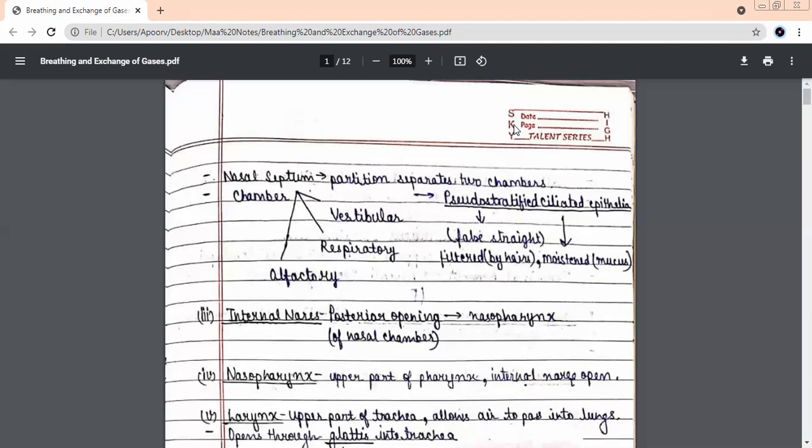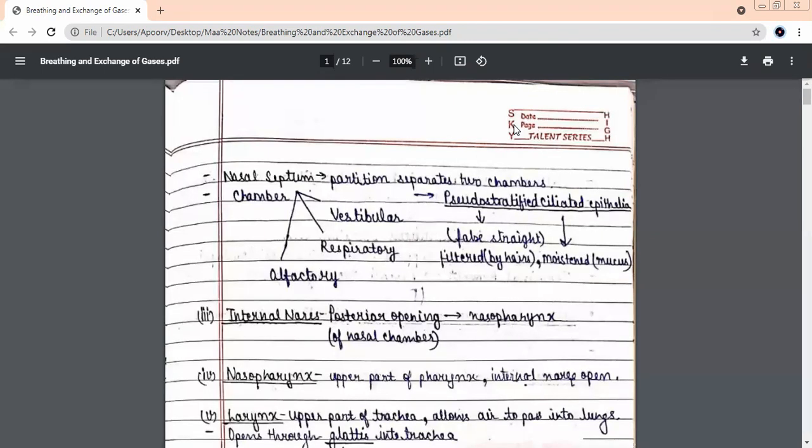If that air reaches the alveoli, their walls are very thin and delicate, and they will get damaged. In case we are breathing very warm air or very cold air, the alveoli may get damaged. So before the air reaches the alveoli, this middle part, the respiratory part, changes the temperature of the air to the normal body temperature. If it is warm, it is going to lower it, and if it is cold, it is going to make it higher. The process is a little complex, so I'm not going into details.